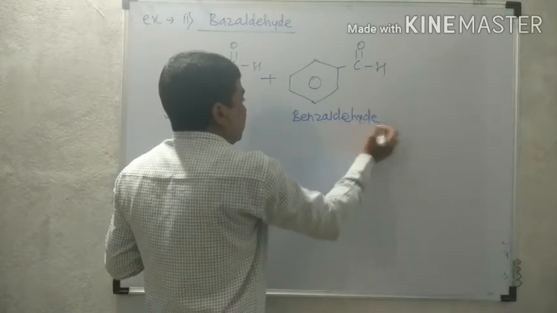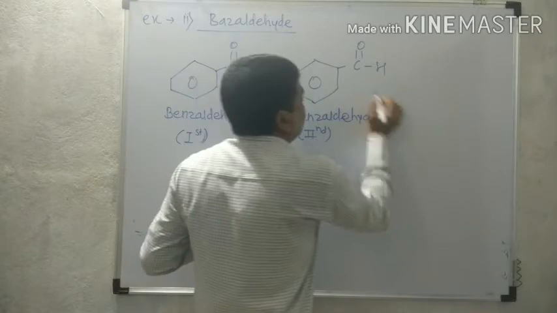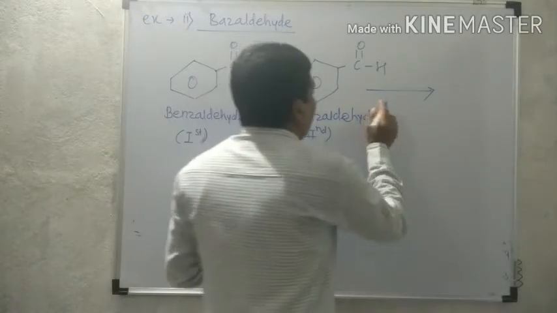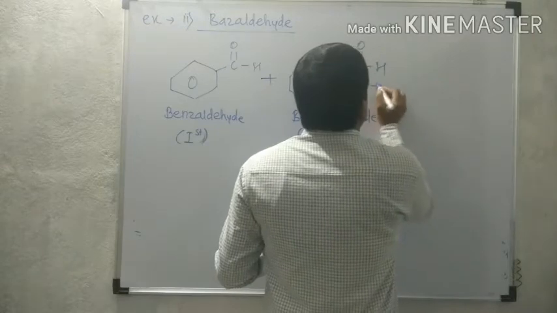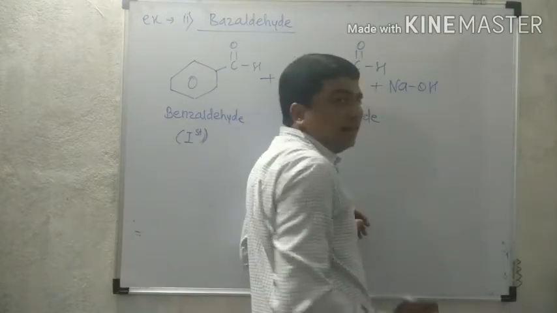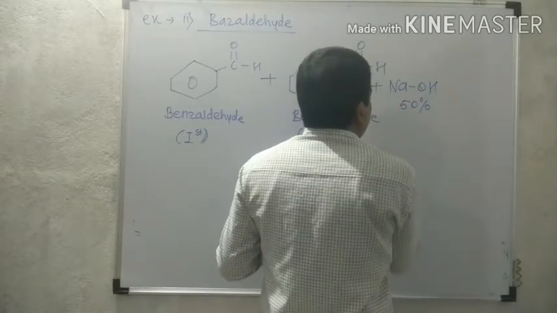One undergoes oxidation, another undergoes reduction, giving the corresponding alcohol and salt of carboxylic acid, when they are treated with 50% of any alkali, that is NaOH or KOH. Here 50% NaOH is taken.